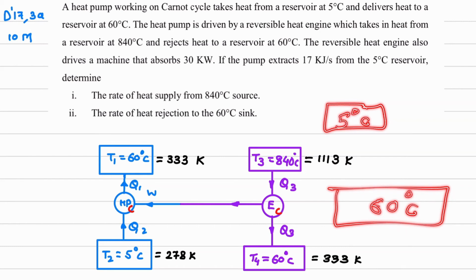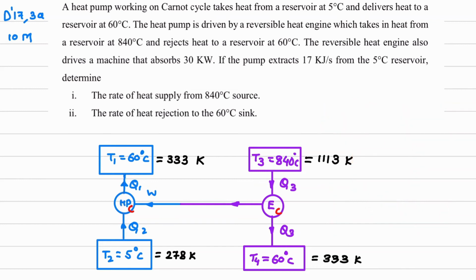Here arrows are going from bottom to top. There, in case of heat pump, arrows will come from top to bottom, because heat is taken from low temperature and rejected to high temperature in case of heat pump. And same if you are considering the engine over here, then in case of engine this will remain as it is, because this will be 840. So arrows will be downward only. So it depends on the type of diagram and where we are taking the temperature. So don't get confused. Finally you will be getting the same answers. Is my point clear?